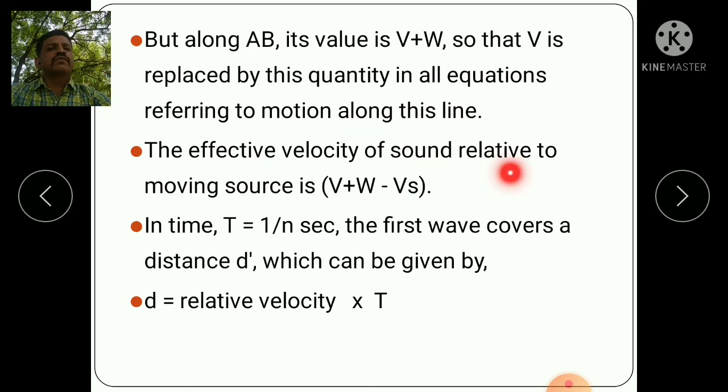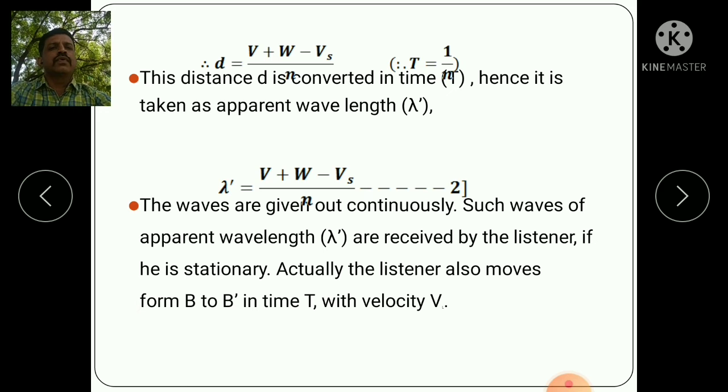The effective velocity of the sound relative to the moving source is v plus w minus vs. In time t, t equal to 1 by n second, the first wave covers a distance d, given by d equal to relative velocity into t. Therefore, d equal to (v plus w minus vs) upon n, where t equal to 1 by n. The distance d covered in time t is taken as the apparent wavelength lambda dash. Therefore, lambda dash equal to (v plus w minus vs) upon n.